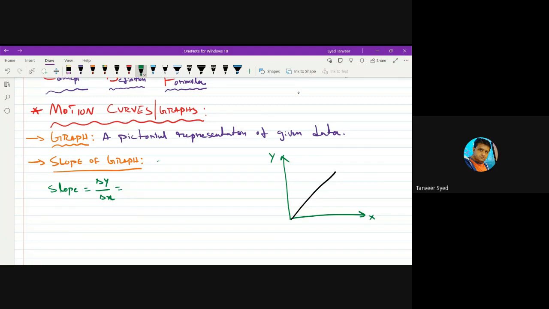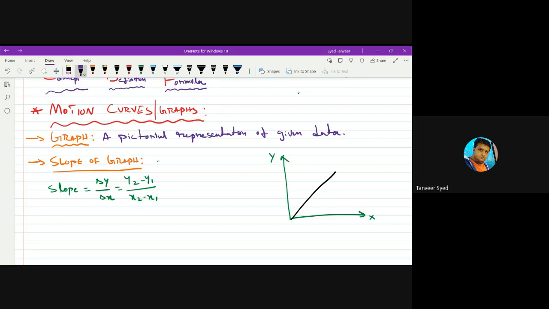The difference of y coordinates is y2 minus y1. Difference of x coordinates is x2 minus x1. What is x1? What is x2? What is y1? What is y2? See, the procedure to find slope of a graph is for any graph for which you want to find the slope.